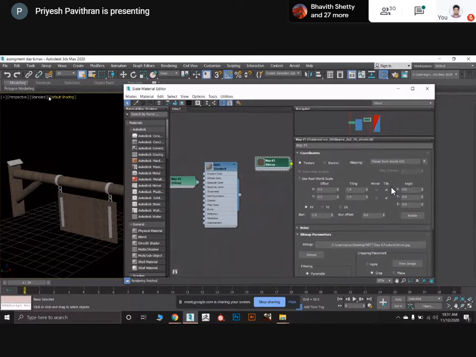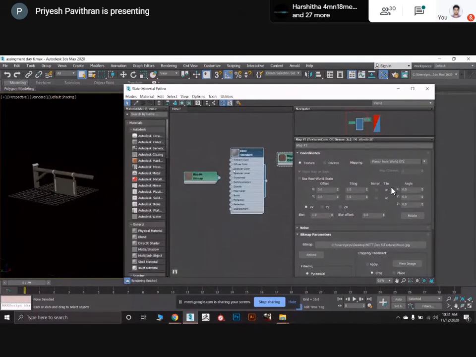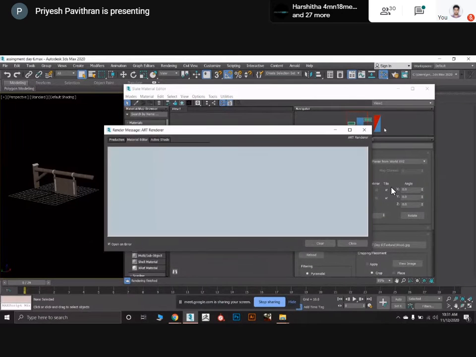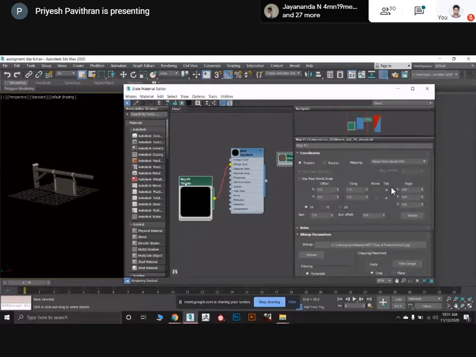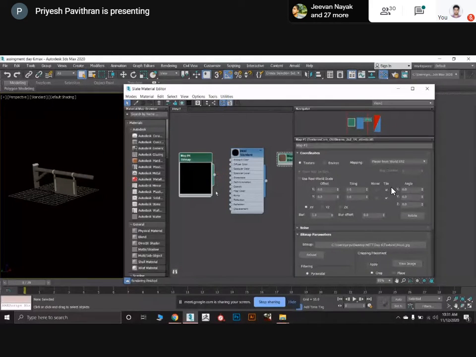Otherwise you will face some laggy issues. See, this is what I said. Your texture, you have to keep it in the material.